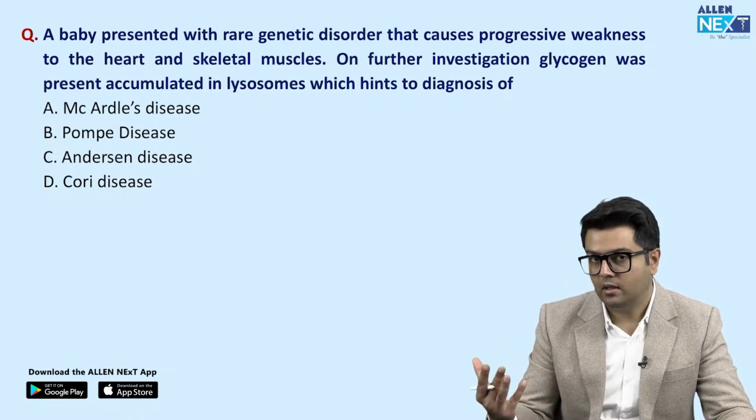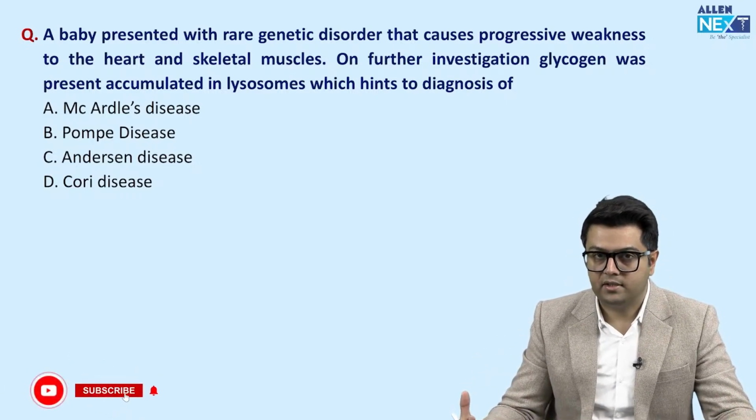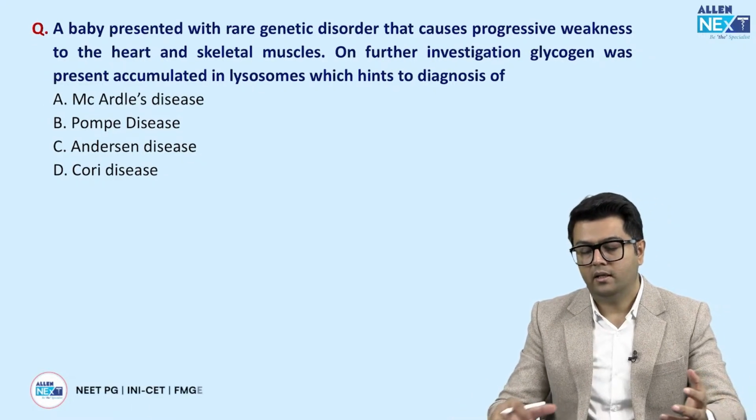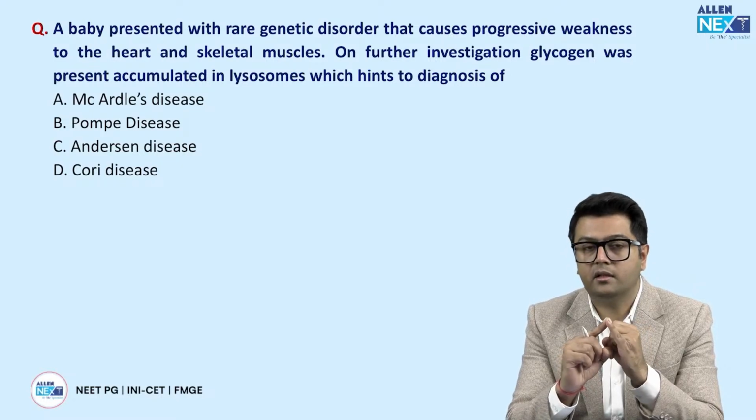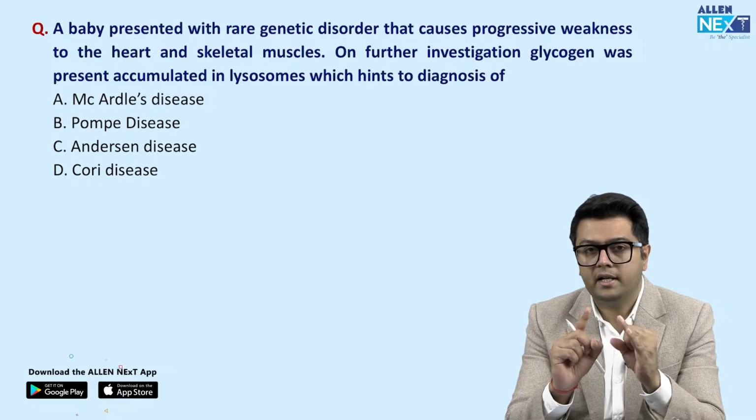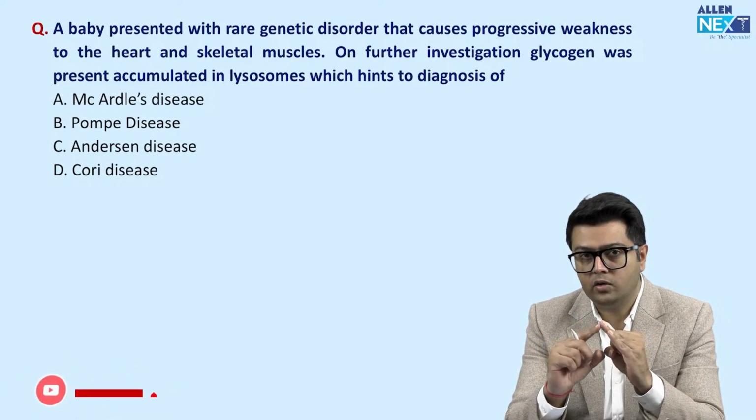So guys, a little bit about the tests that are in your notes. You should know about the tests. For example, if I talk about Benedict test, that is for the glucose in the urine, or the reducing substances in the urine. Then heat coagulation test for the protein in the urine.